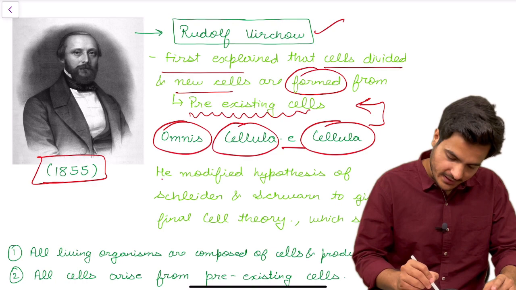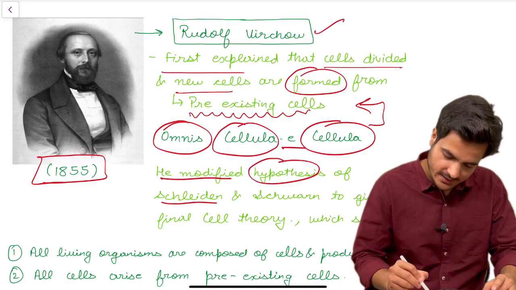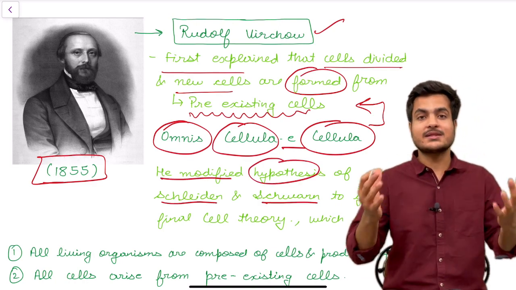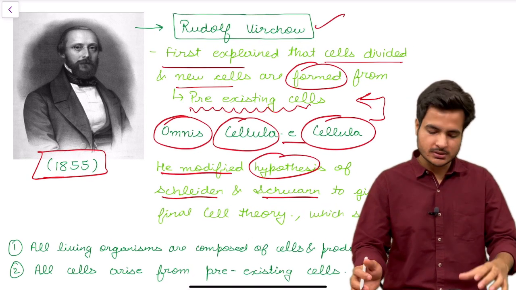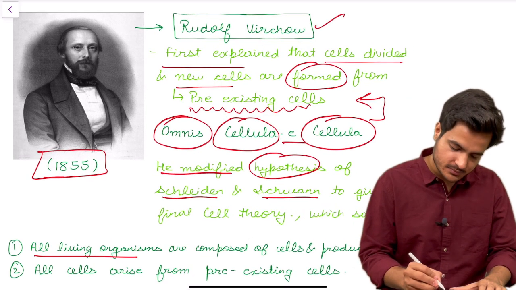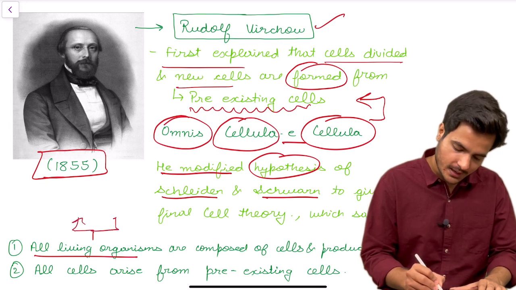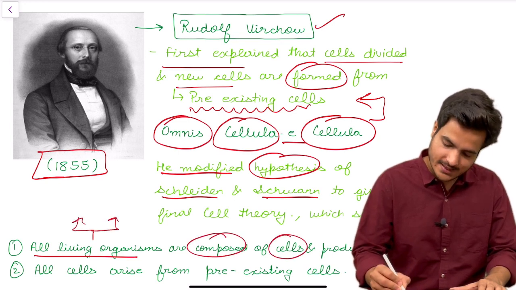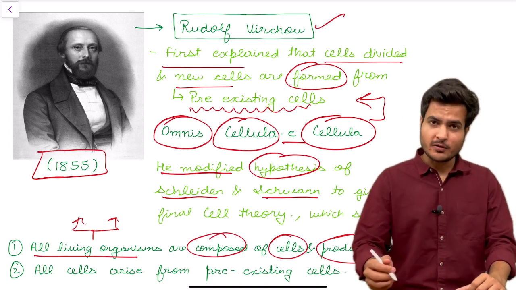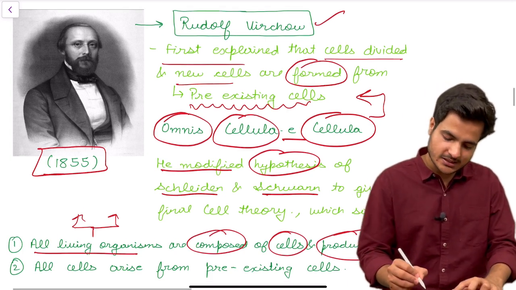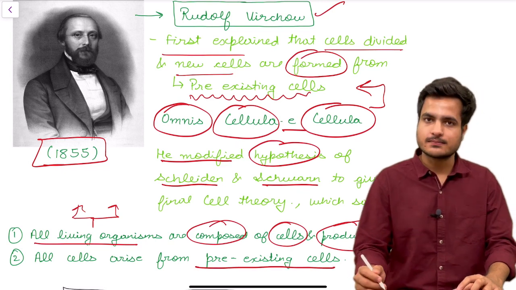And he modified the hypothesis of Schleiden and Schwann and gave a final cell theory, which included the points of Schleiden and Schwann, which was that all living organisms, be it animals or plants, are composed of cells and products of cells. And the second point which he added was that cells arise from pre-existing cells.